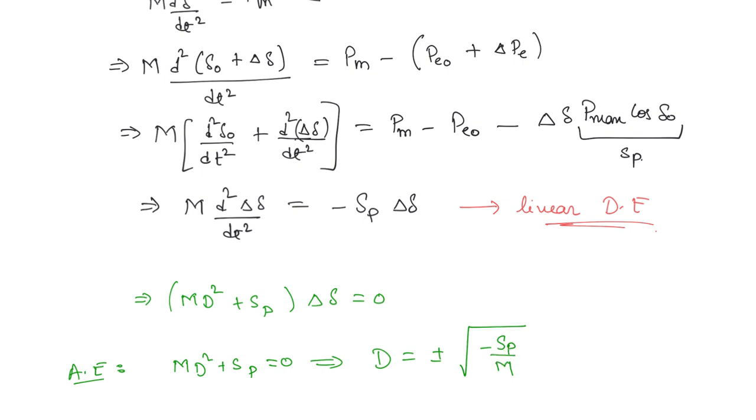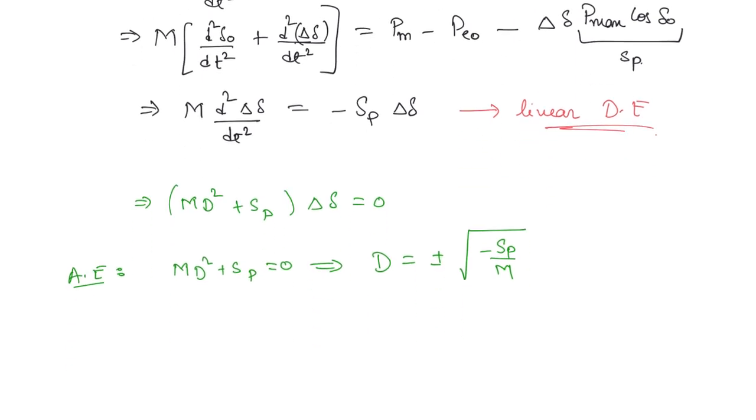Now if Sp is greater than 0, what is going to happen? This will be a purely imaginary root, right? There is no real part. If Sp is positive, this part will become imaginary and there is no other real part. So the roots of the auxiliary equation will become purely imaginary. In that case, you will get some sine or cosine function, right? So the system in that case is going to exhibit undamped oscillations or sustained oscillations.